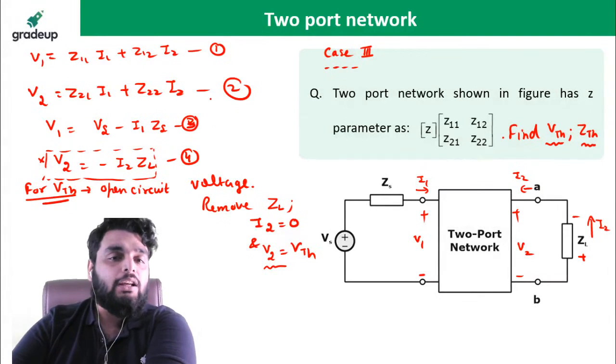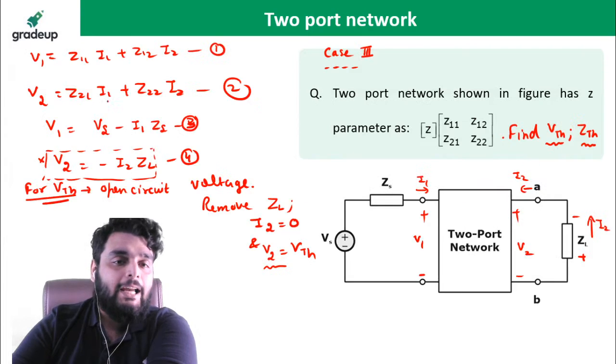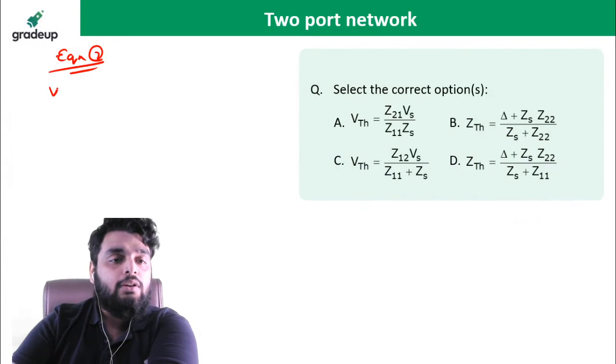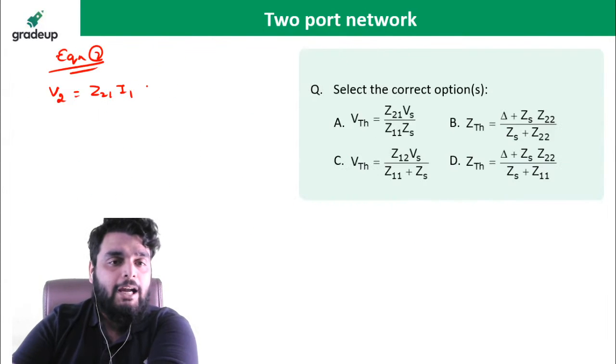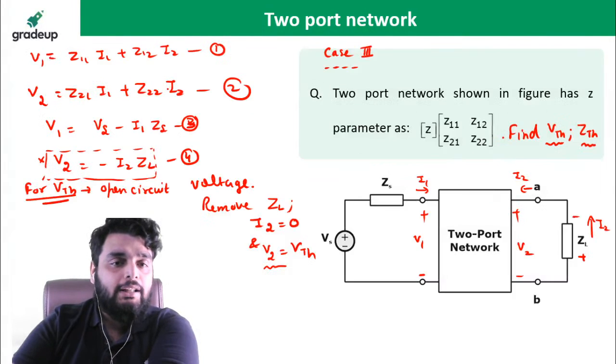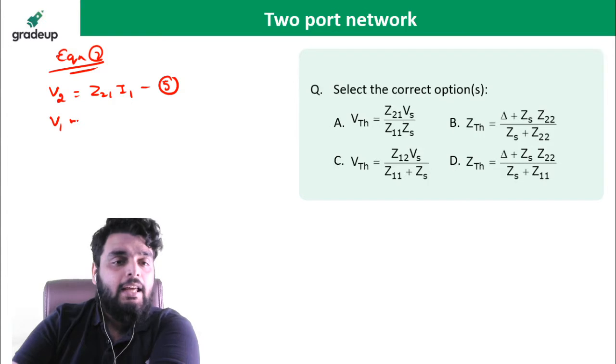So if I2 is equal to 0, then see what happened to equation 2. From equation 2, I can write I2 is equal to 0, so V2 becomes Z21 times I1, right? This is the fifth equation. Again, I2 is equal to 0, so V1 is equal to Z11 I1, correct? V1 is equal to Z11 I1.